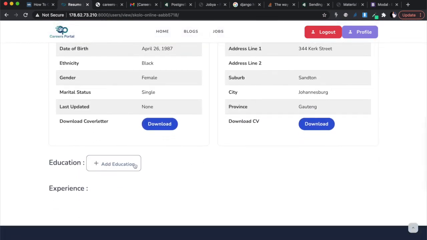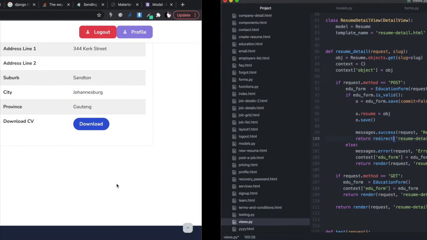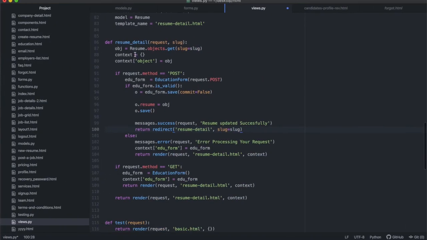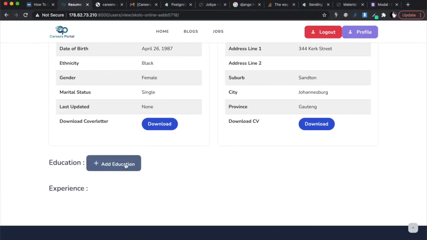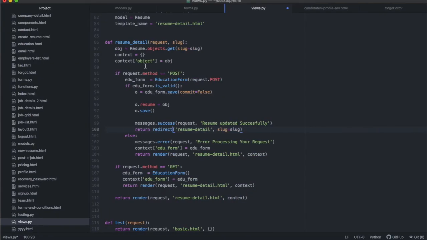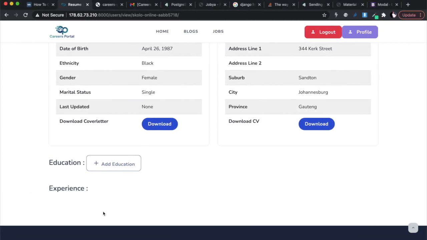What I want is to add a form, and as soon as I finish adding it, when I reload this page, I display that form information over here as well. So inside of our resume detail function-based view, I also want to collect all the educations associated with this user, so that I can display them in the front end. Every time somebody adds an education, as soon as I finish adding it, I collect it in the back end and display it there again, so that it's seamless. So you're showing two classes on the same page, all right? I'm going to write the code off camera, and then I'm going to show you in a bit.